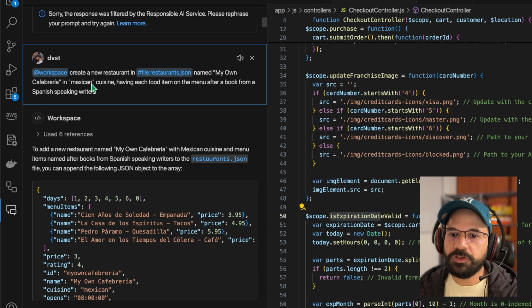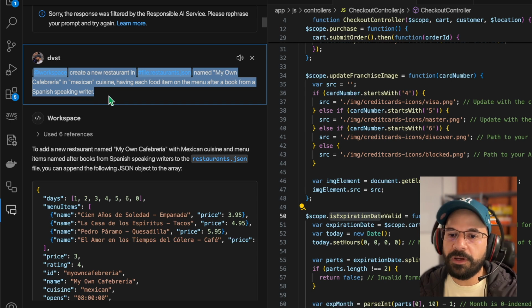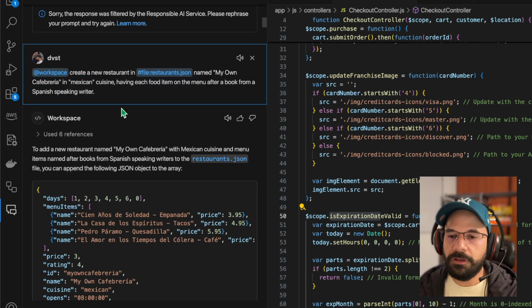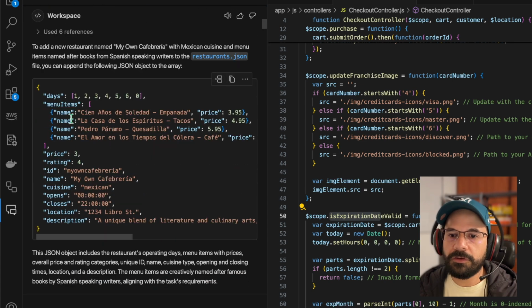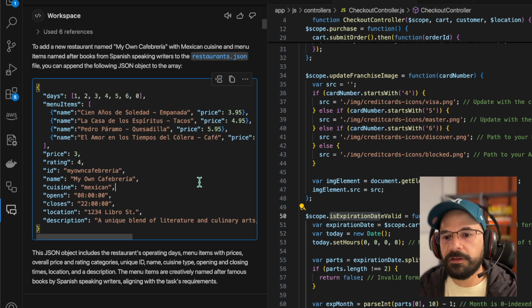At workspace, create a new restaurant in file restaurant.json, name my own cafebreria in Mexican cuisine, having each food item on the menu after a book from a Spanish speaker writer. This was also a bonus task or requirement, so I used the prompting here in GitHub Copilot chat. It returned me a valid JSON for the restaurant JSON file.